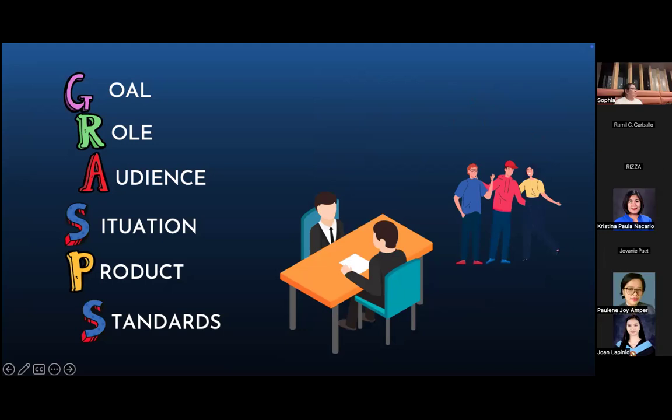Why do you use GRASPS? Mandated by DepEd. Naku, yan ang sagot nila, Ritz. Okay, yan lang ang maling answer. Na yan ang sagot ng lahat ng participants ng lahat ng workshops pag tinatanong ko ito. Kasalanan po yan ng DepEd. Hindi po ninyo kasalanan kasi hindi nila in-explain kung bakit nila minandate yan.